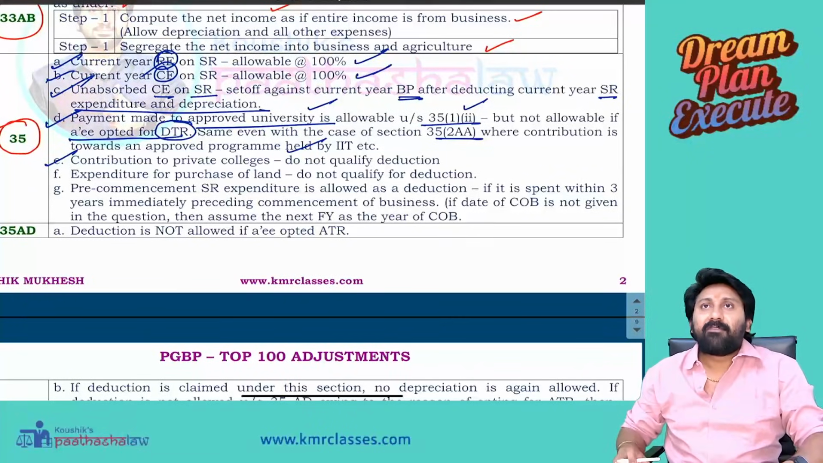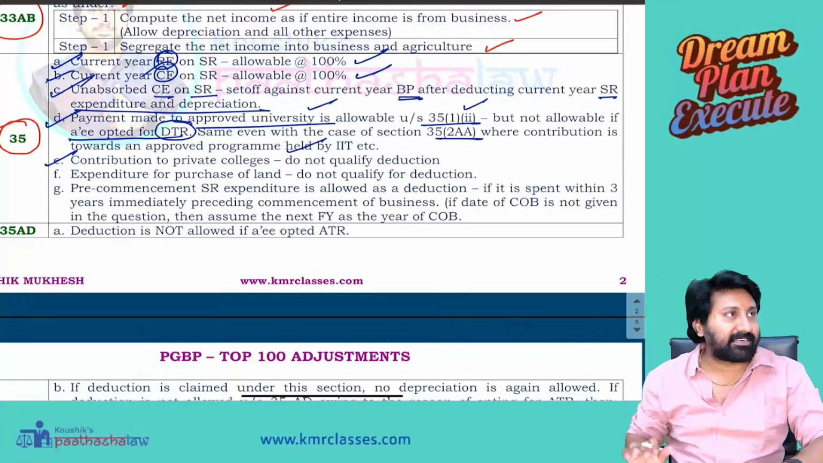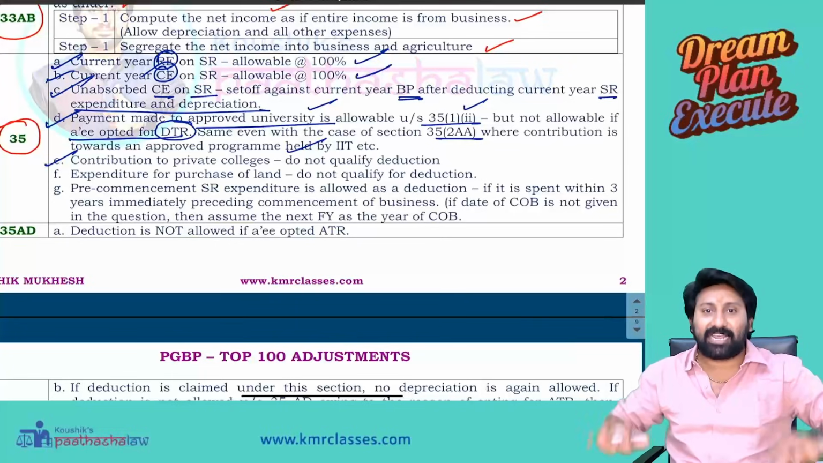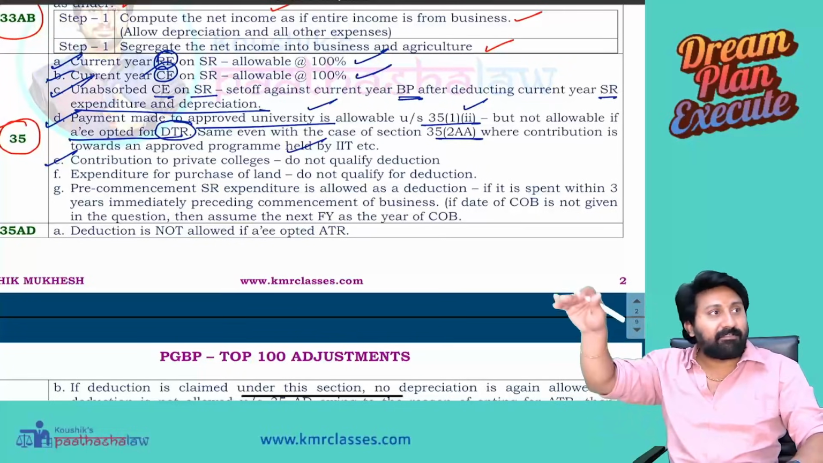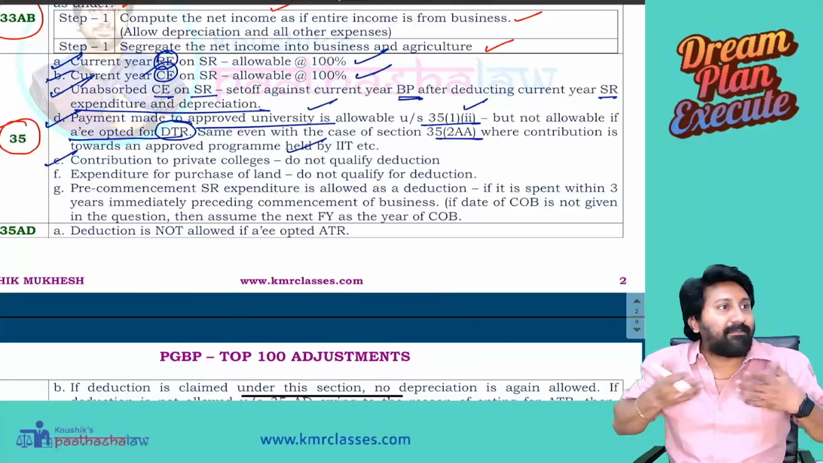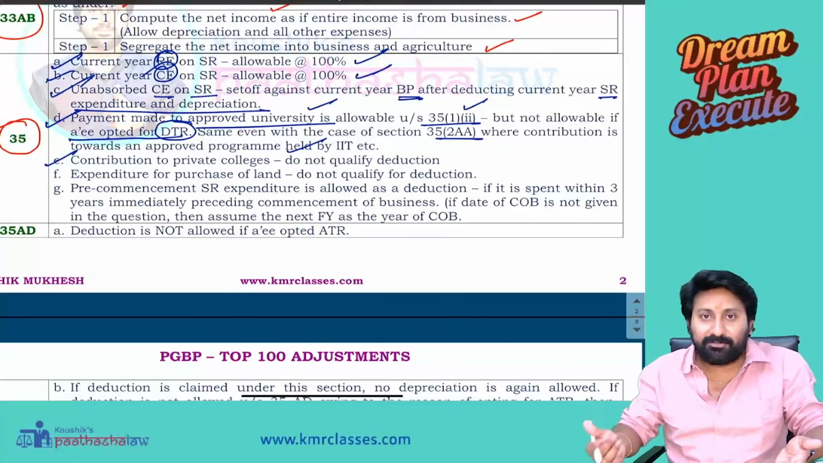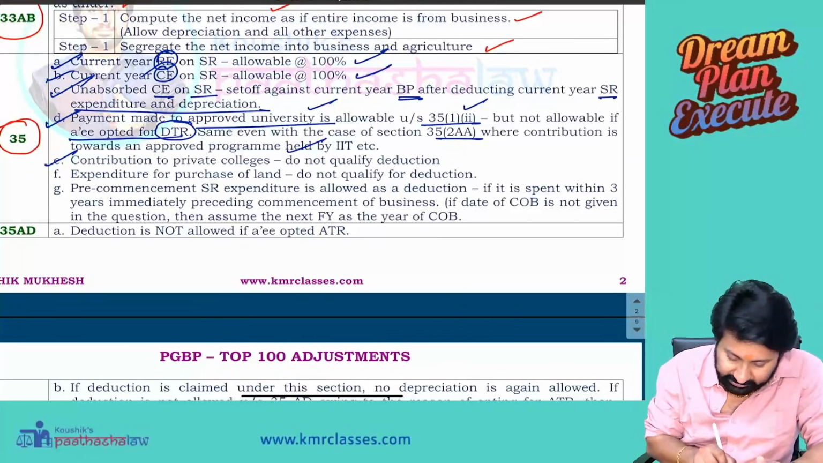For example, for KMR classes, one person made a research. I am doing statistical research for stock markets. One person donated me 1 lakh. For him, it will not be allowed as a deduction because I am not an approved college or an approved university. Next.